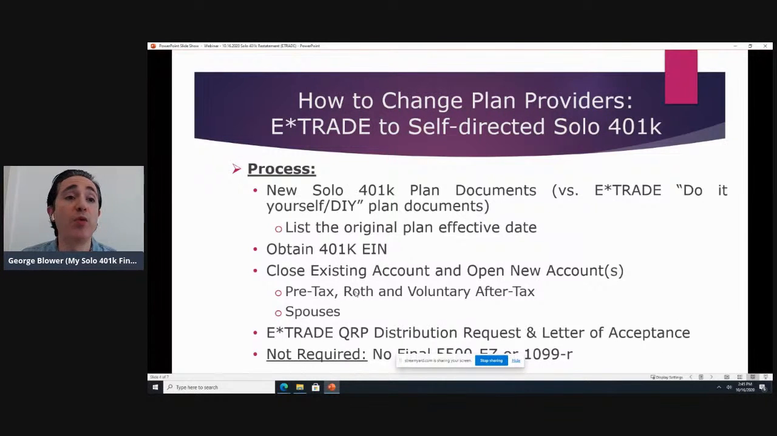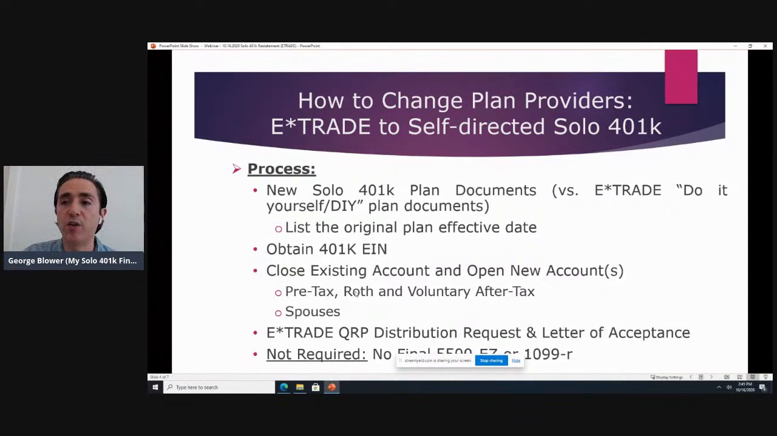So continuing on with the process, we got the restated documents. You have the 401k EIN number. You will need to close your existing accounts and transfer the assets over to a new account. It could be a new account or accounts at E-Trade, or it could be a different brokerage firm or even a bank. So of course we will handle the transfer forms.